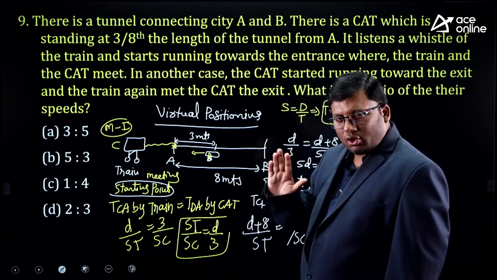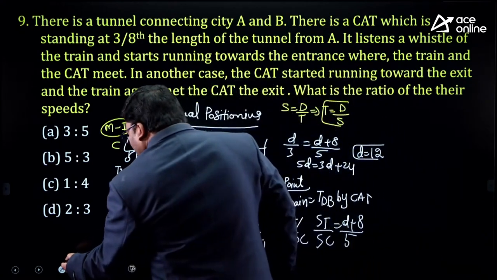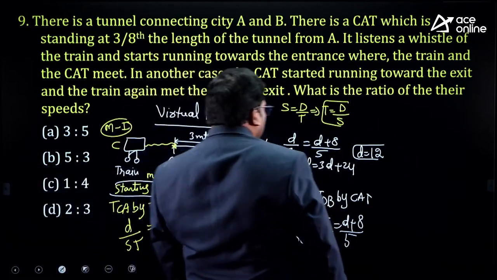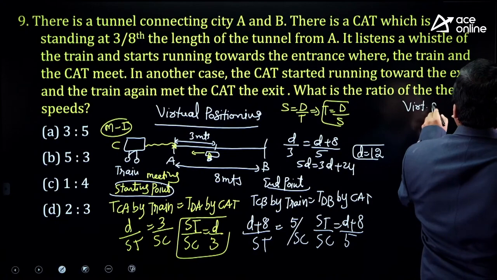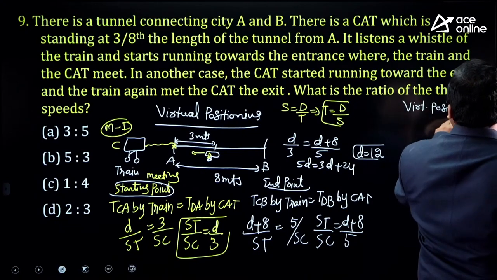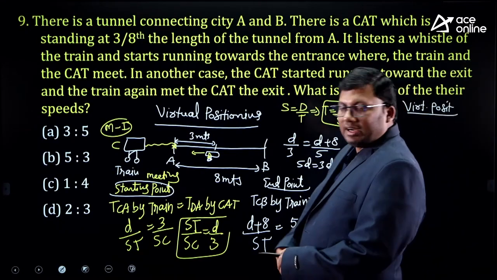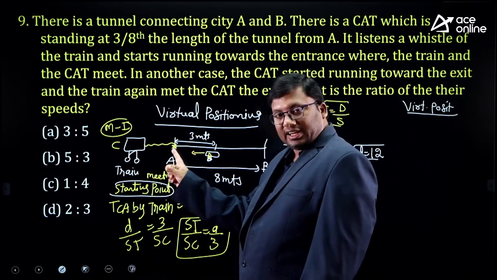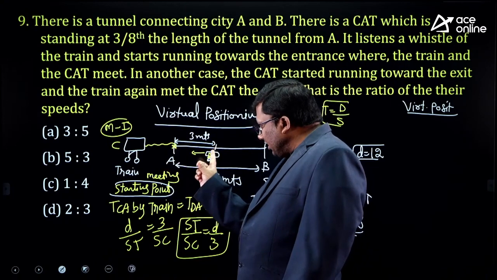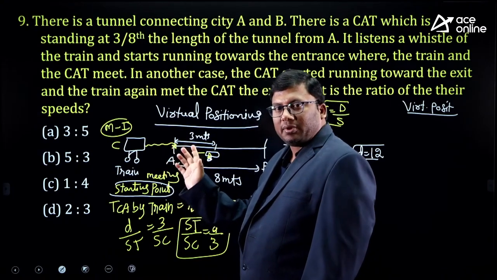All these, no need to do. Just look at the virtual positioning concept. You will get the answer in a single second. Train is here, sir. Train is meeting the cat at the starting point. Cat will take some time to come to the starting point.